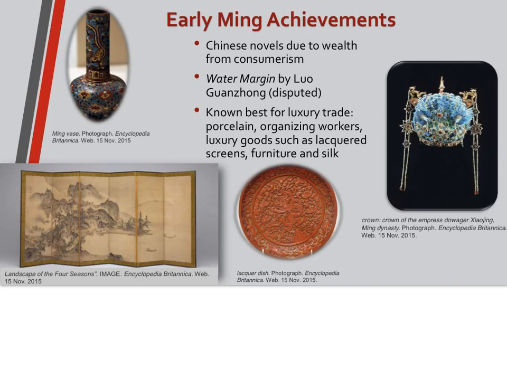One of the most famous Chinese novels written at the time was called Water Margin. However, it is debated who is the actual author. China during this time period was known for its luxury trade, such as porcelain and organizing its workers, and other goods such as lacquered screens and furniture and silk.